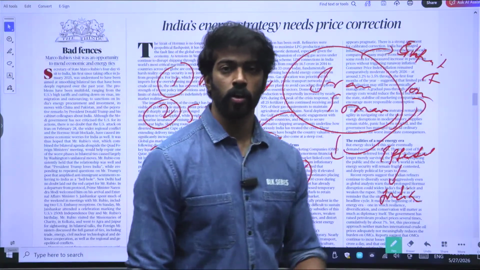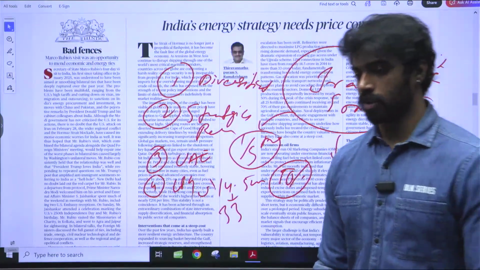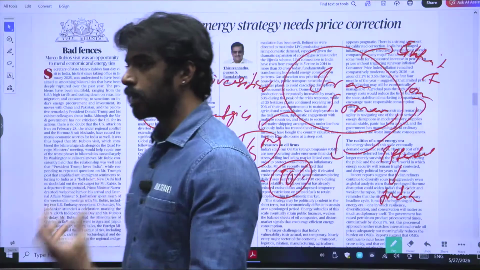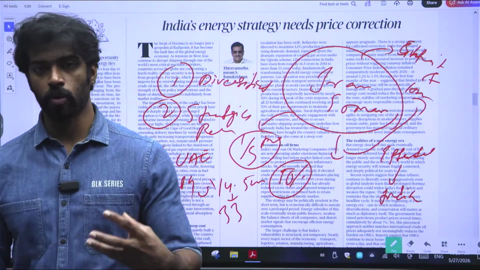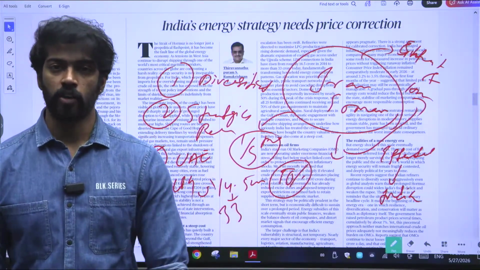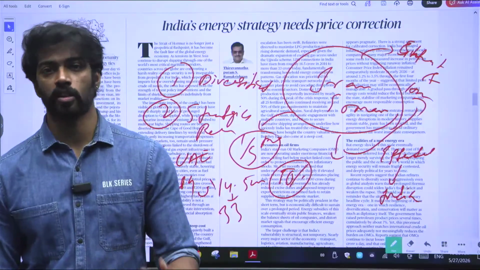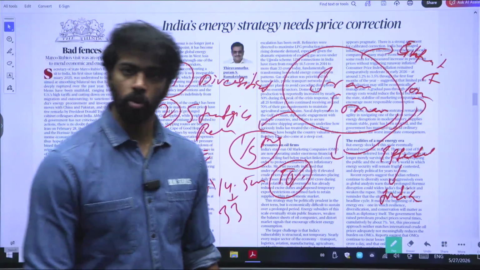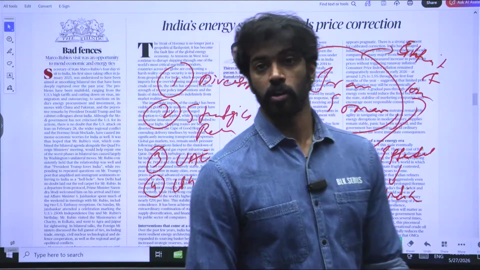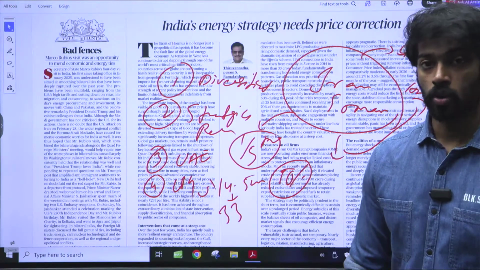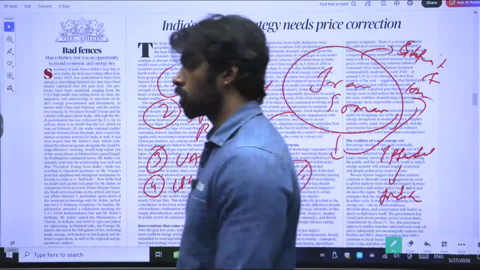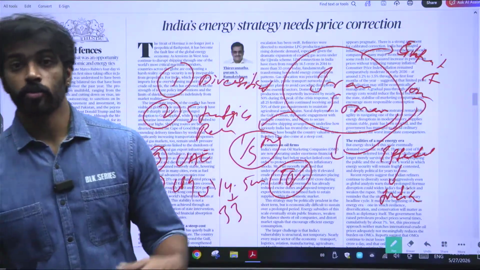Even rural areas and poor families have stopped depending on firewood. Firewood is very harmful for the environment. It releases benzene and harmful carbon monoxide, which can affect your breathing capacity. So many people have stopped depending on firewood and started using LPG.